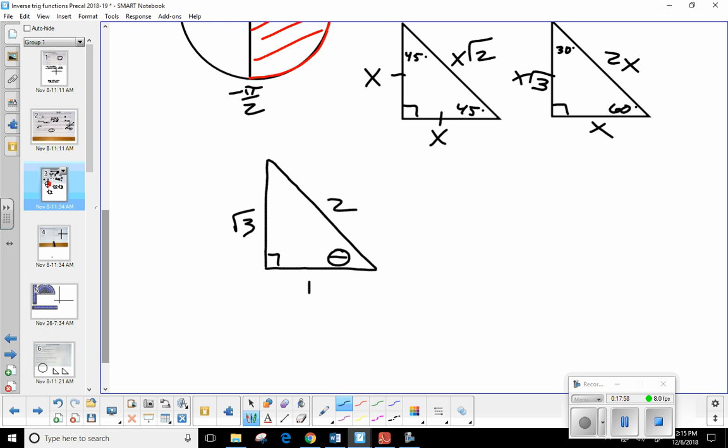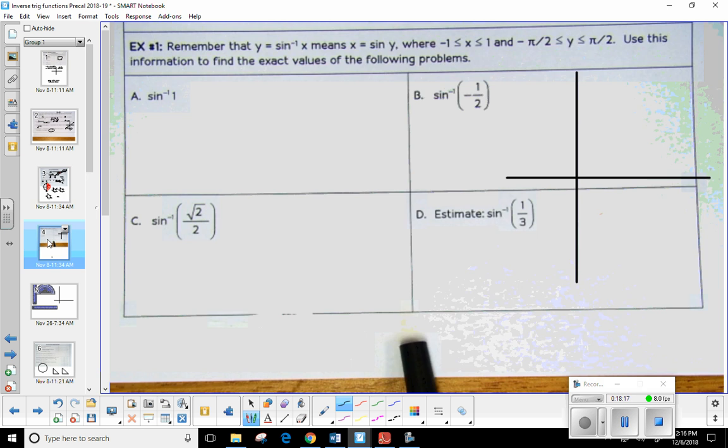And you can see the relationship here. Is 2 double 1? Yeah. And for this leg over here, couldn't I take the shorter leg 1 and multiply it by the square root of 3? Yeah. So that's what we're doing. That's why we need to be able to recognize the special right triangles. So let's get to some examples. Let's see what you think.